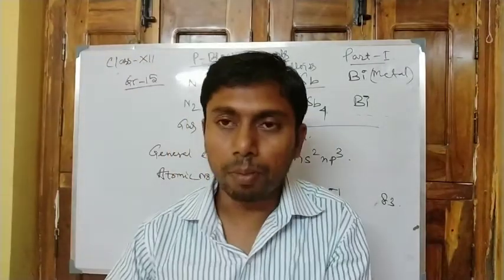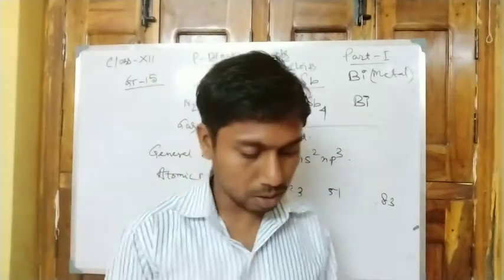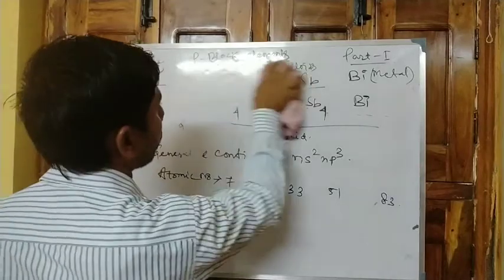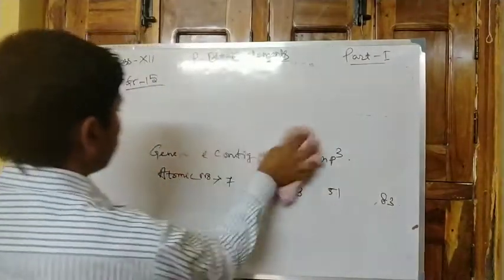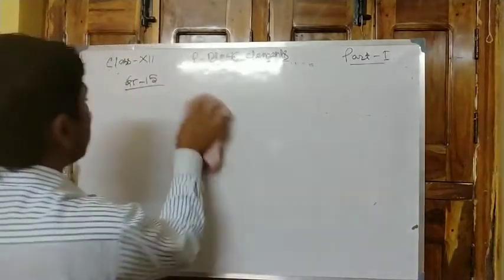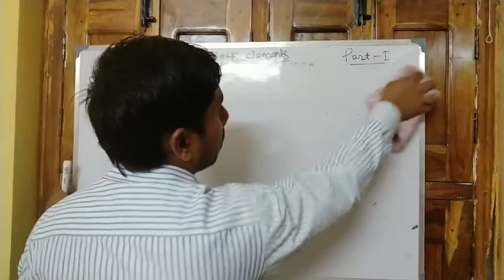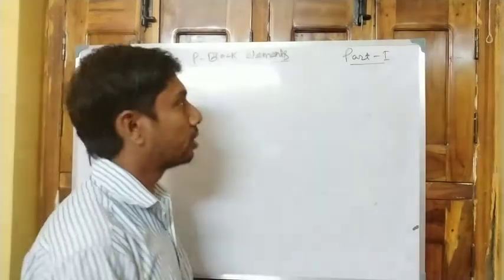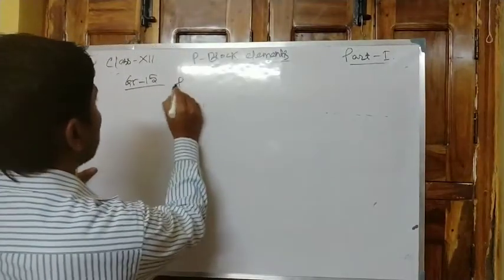Next, physical properties of group 15 elements. Under the physical properties, we have to study the atomic radius, boiling point, melting point, etc.